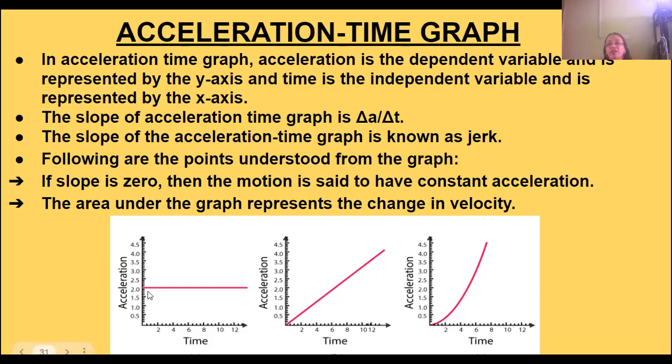It may be a straight line parallel to the time axis, that is the x-axis. It may be a straight line passing through the origin, that is from zero, or it may be a parabola.